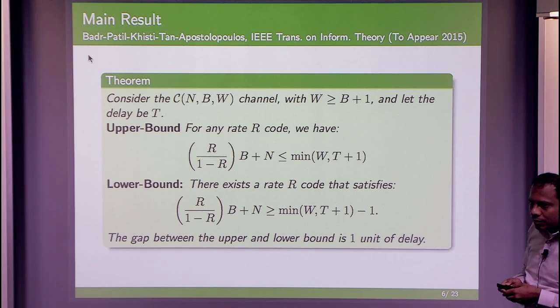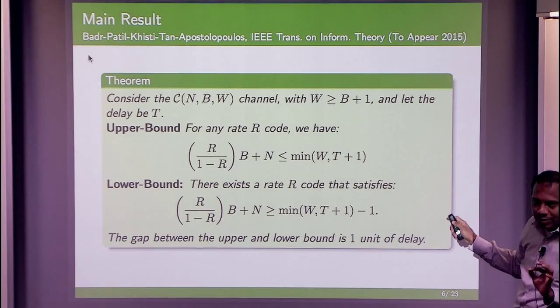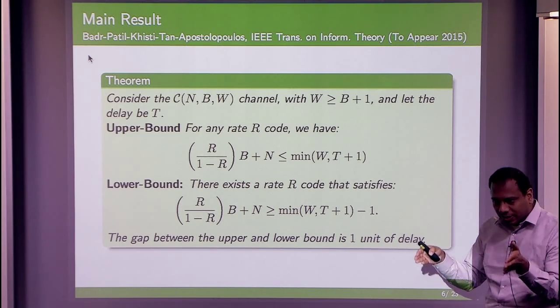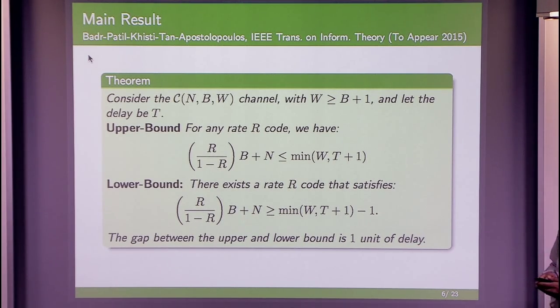Then N is greater than... Right, so B has to be at least greater than or equal to N, because a burst erasure is a particular kind of erasure pattern. N is arbitrary, right? Okay. Those patterns are equally likely, or how do you... We allow for it, it's a worst case definition.